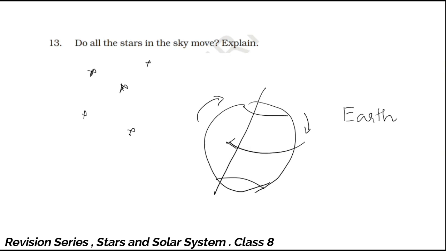Same way, when the Earth is rotating on its axis, you will find the stars moving in the opposite direction. There is one star which is located exactly on the top of the axis of rotation.